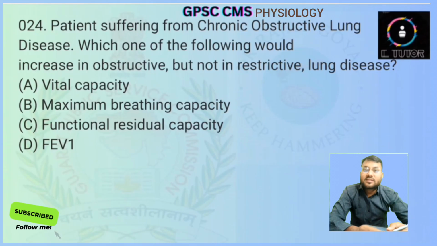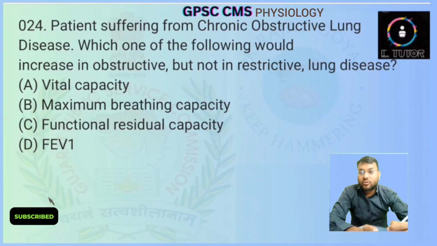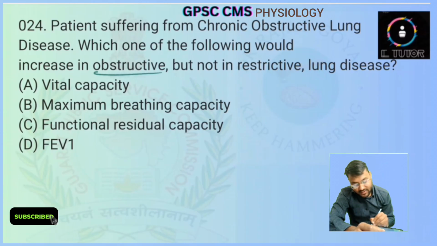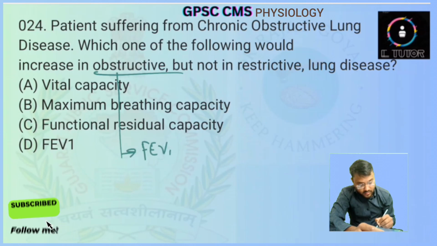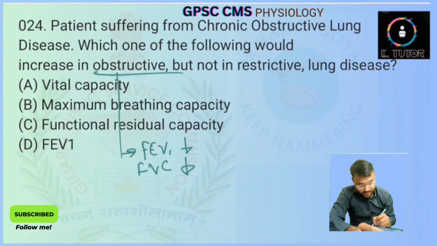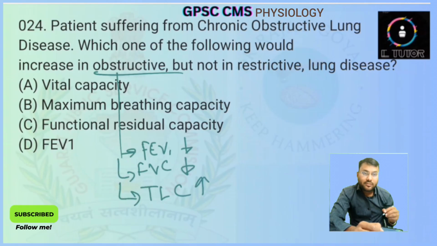Next question is, in a patient suffering from chronic obstructive lung disease, which of the following increases in obstructive but not in restrictive lung disease? In obstructive lung disease, the changes are FEV1 decrease, FVC decrease, and total lung capacity will increase due to retention of the air.